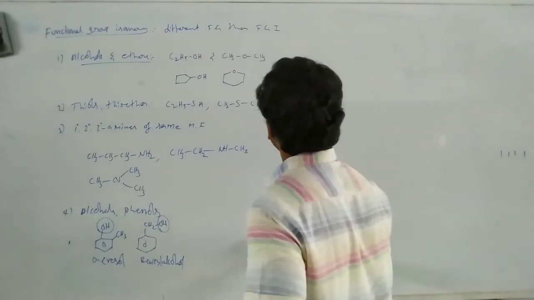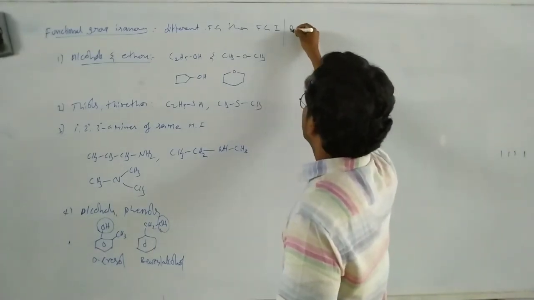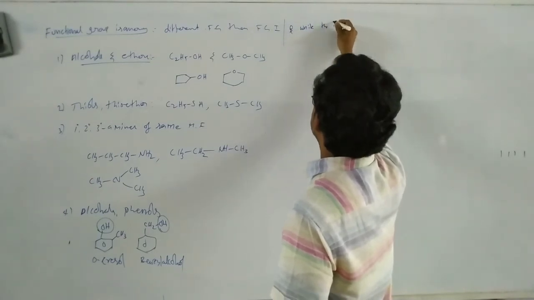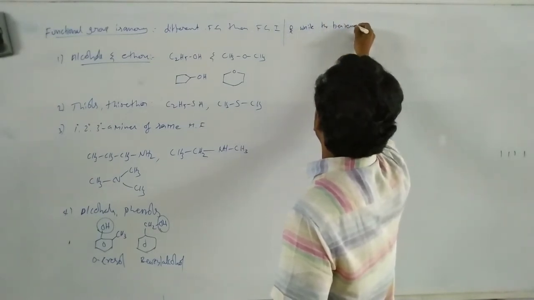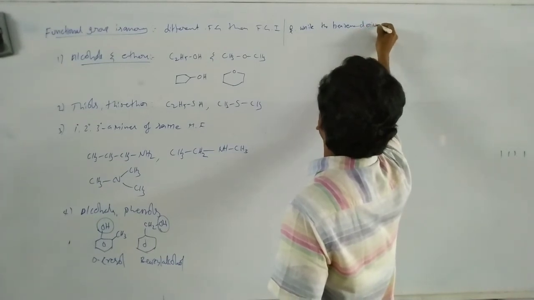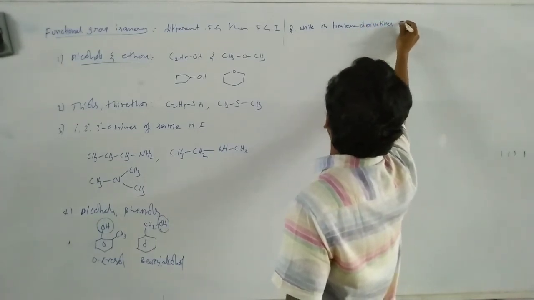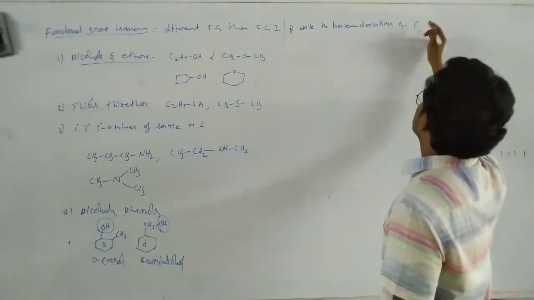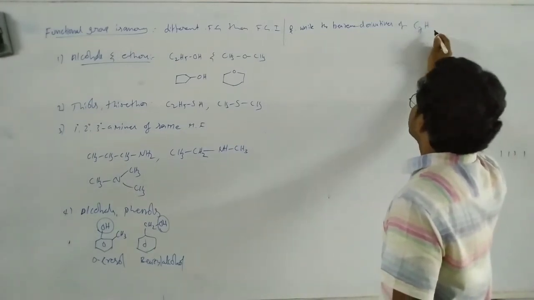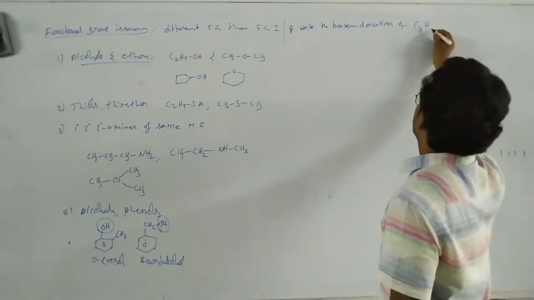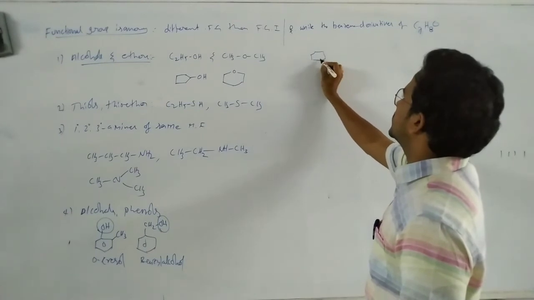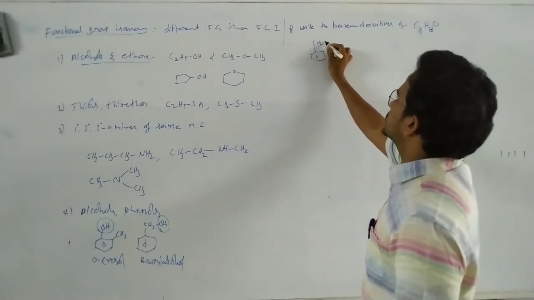So here we can write one question. Write the isomers, that means benzene derivatives, of compound with molecular formula C7H8O. Benzene derivatives means here like this, CH2OH.